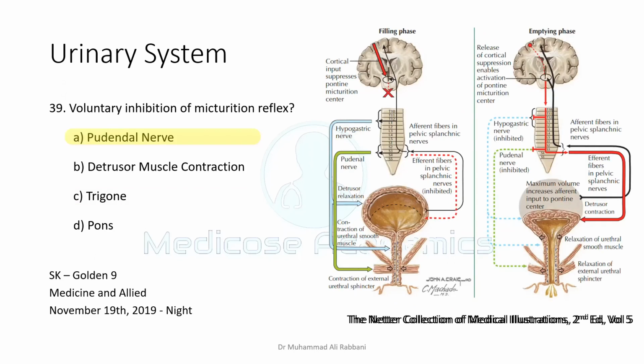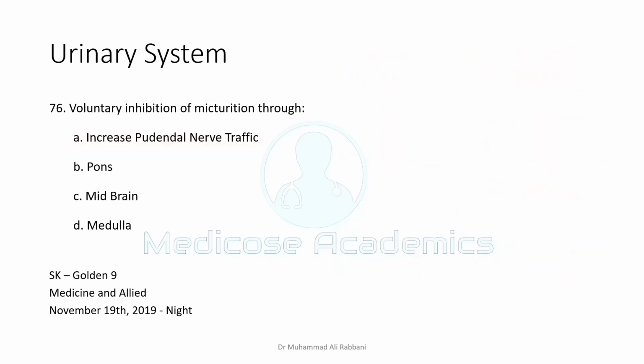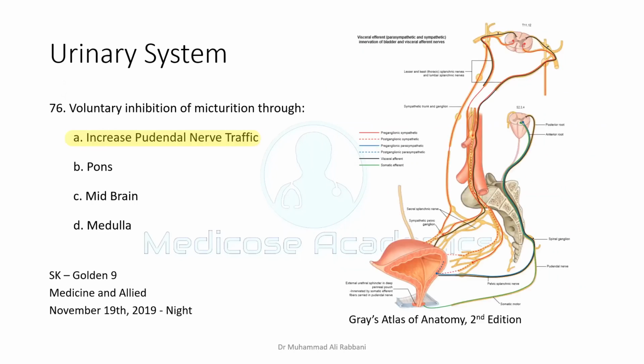I will not be discussing this particular picture. It will be a separate talk if you need it. Voluntary inhibition of the micturition reflex is again through increased pudendal nerve traffic. Here the pudendal nerve is seen. You voluntarily constrict the external urinary sphincter.